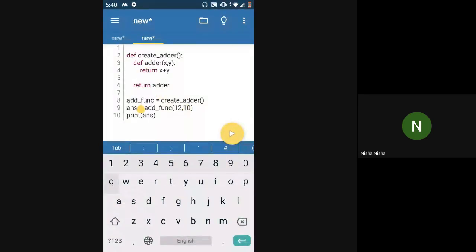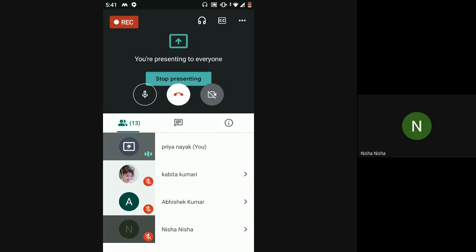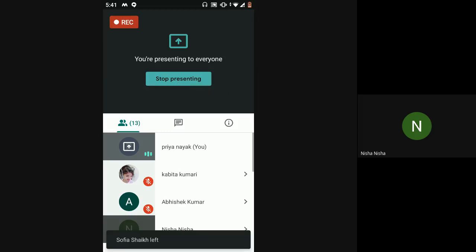So now when I'm calling add func, I'm going to pass it two arguments, and internally it will behave just as adder was defined. It will add the two numbers and return me the output, and that is what I am printing here. Is this clear for everyone? Yes, ma'am. Okay.